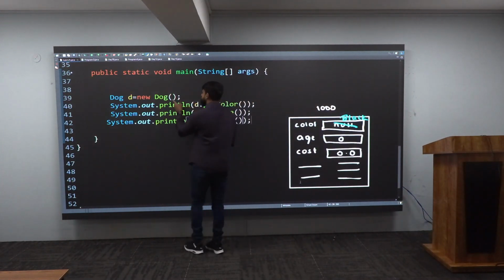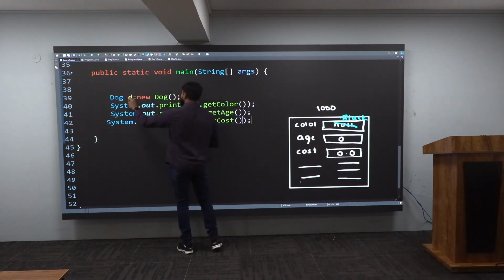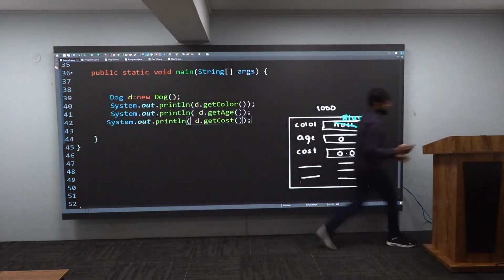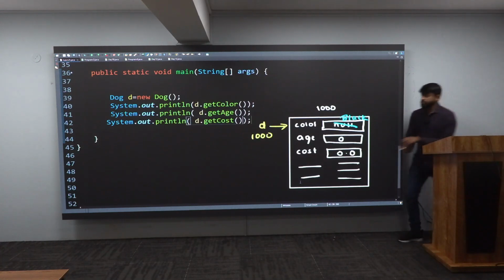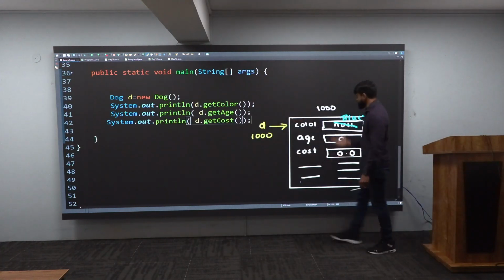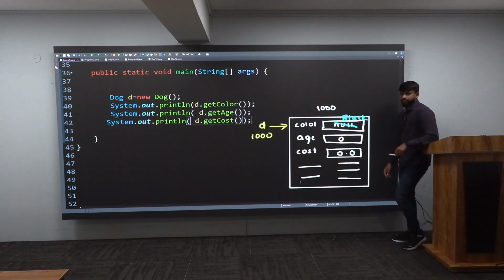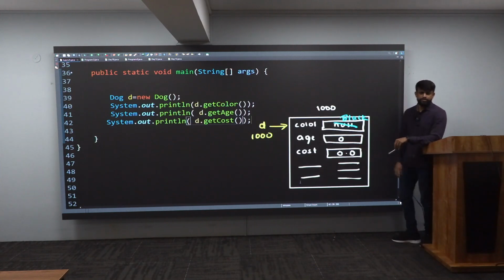Very good. Next one. After this, there is a semicolon, means nothing is there. It will give the address. Who will catch it? D will catch it. Very good. Now this is my D. D will catch that 1000, means 100% it is referring to this object. And after that, you're asking him, you get me the color. What color will I get? Black. You get me the age. What age will I get? 0. You get me the cost. What cost will I get? 0.0 is what I will get.